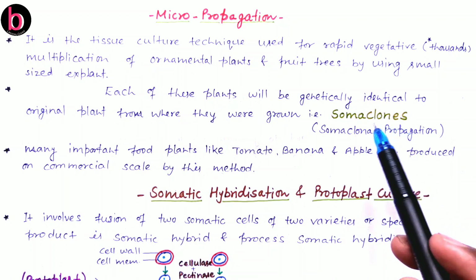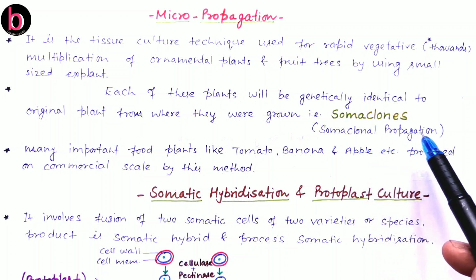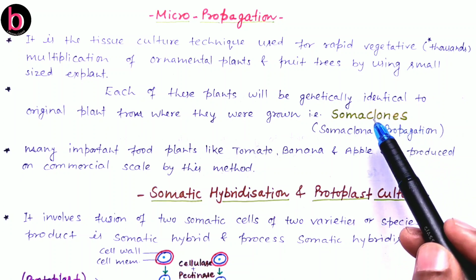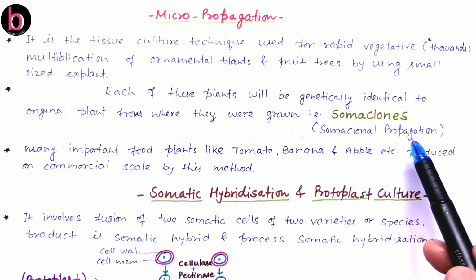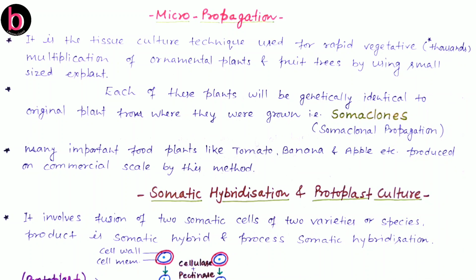This process is also known as somaclonal propagation, while the resultant plants are somaclones. Many important food plants like tomato, banana, apple, etc. are produced on a commercial scale by using this micropropagation or somaclonal propagation method.